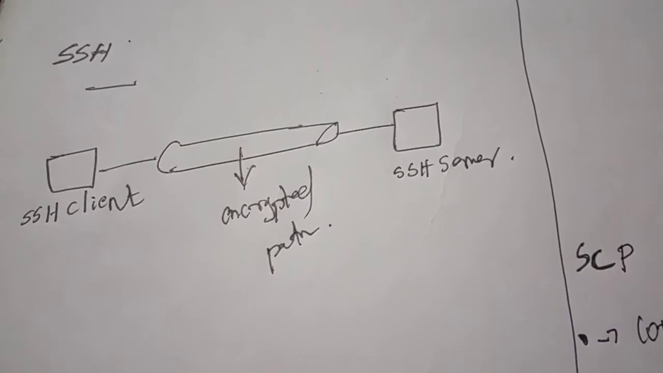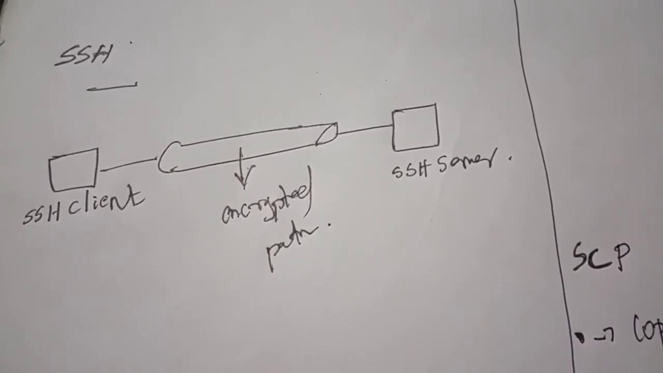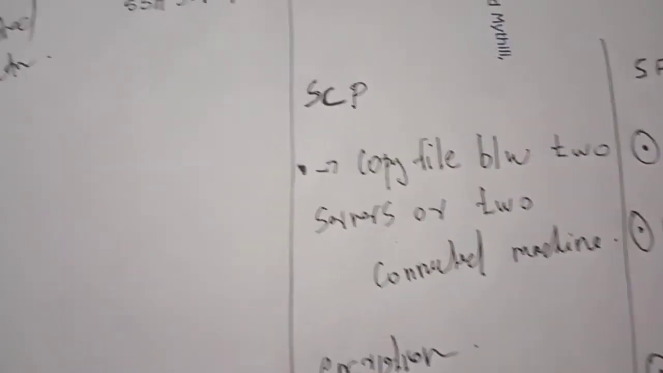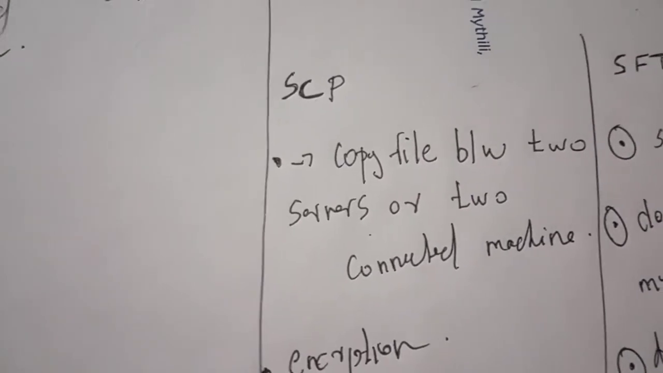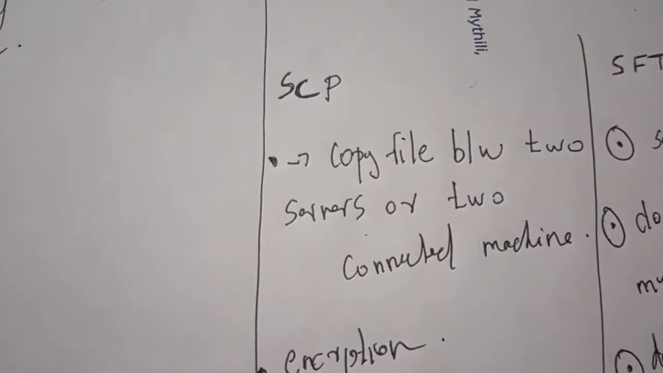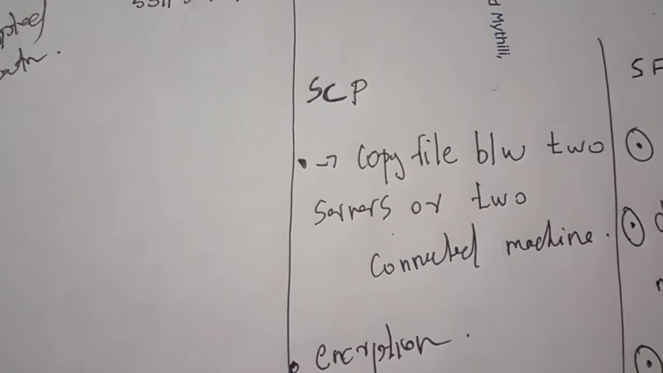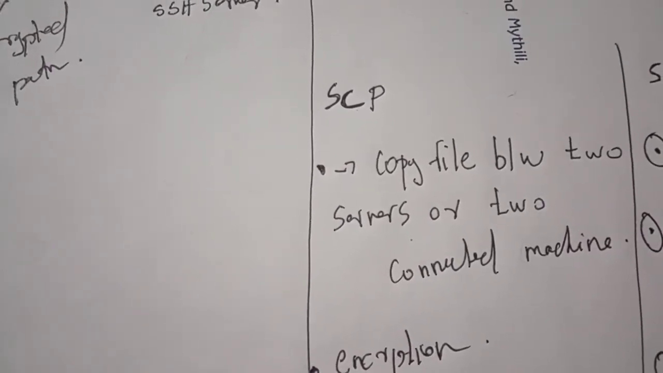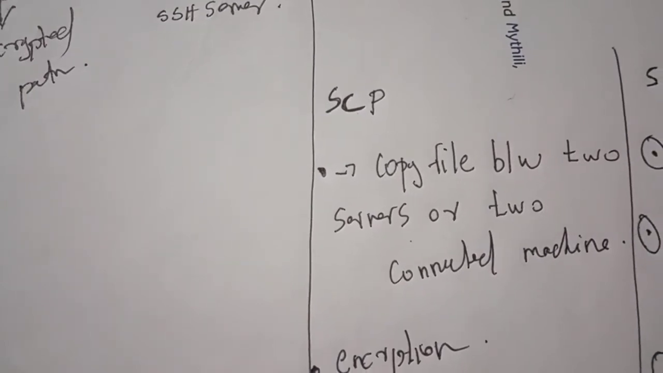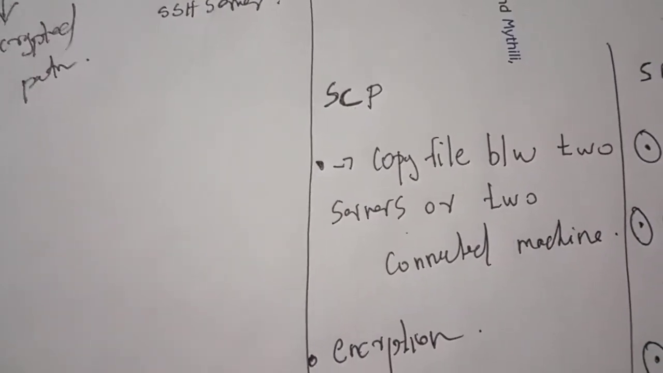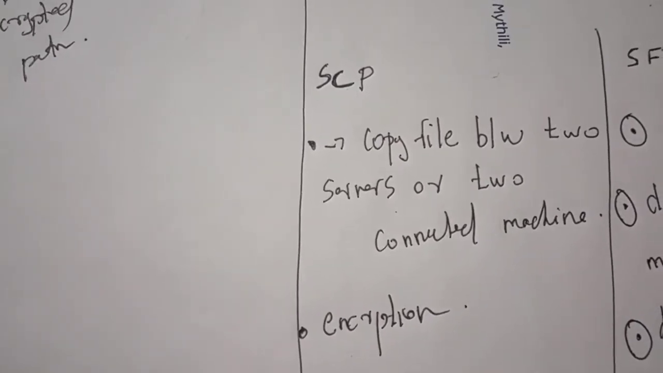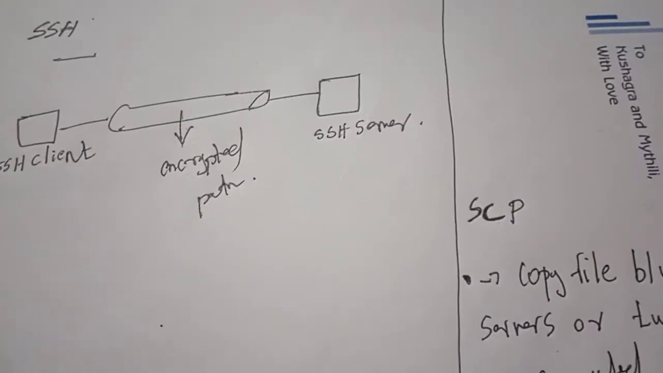The SSH concept is mostly used in the SCP and SFTP protocols. Then what do we mean by SCP? SCP is a protocol only. It allows copying files between two servers or two connected machines. SCP means secure copy. Here also S comes in place, which means encryption. Security means encryption only. How is encryption achieved in SCP? By using SSH only.